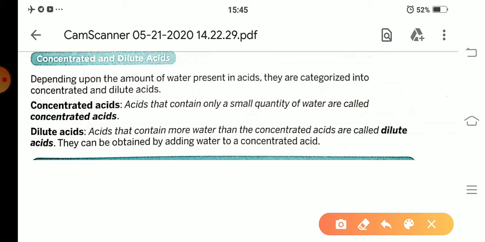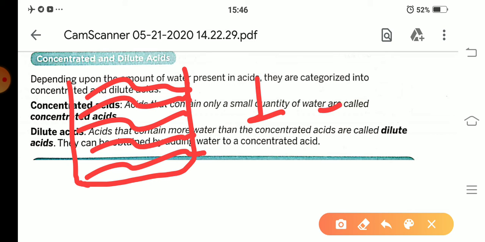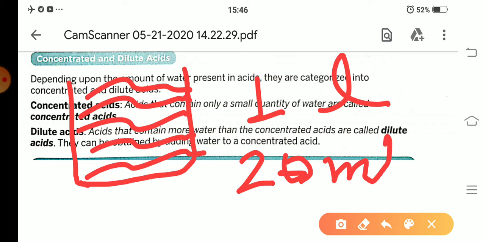For example, this is a beaker, and in this beaker 1 liter of water and 20 ml of acid are present. Then this solution is known as dilute acid because this acid contains more water than the concentrated acids.